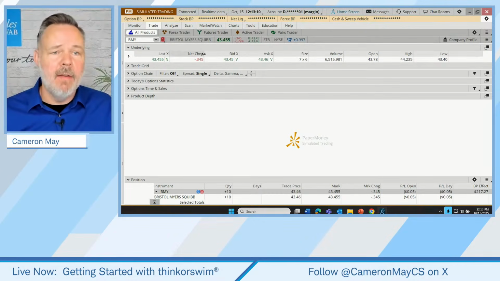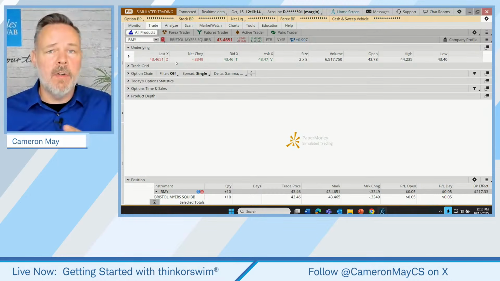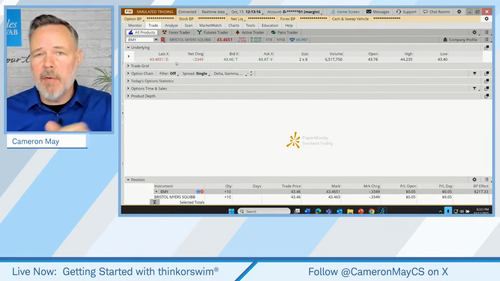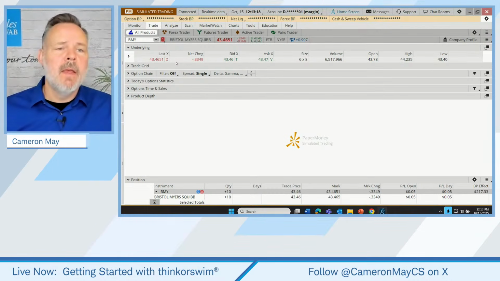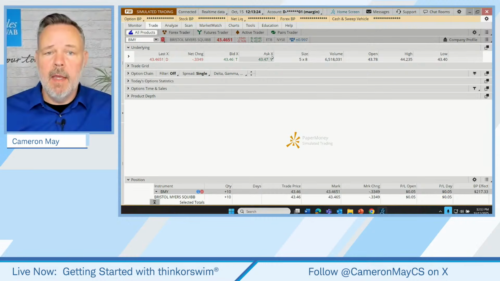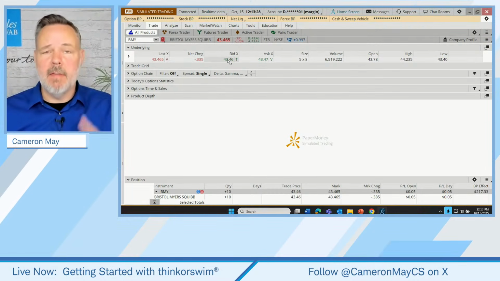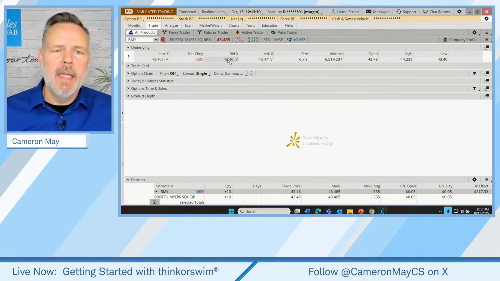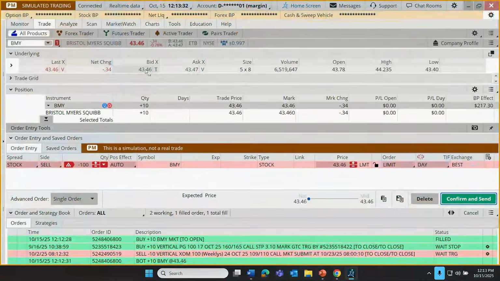So I'm going to do that here. I'm going to stay here on the trade tab. There are a number of different ways we can enter these orders. I'm going to be placing most of them probably right here on the trade tab. But in order to place a sell order, we just make sure we're doing it in the same account where the shares are held. And we can click on the ask price, on the bid price. So obviously, as I explained, we're going to use the bid price anyway. We're going to click on the bid, and this creates an order to sell shares.